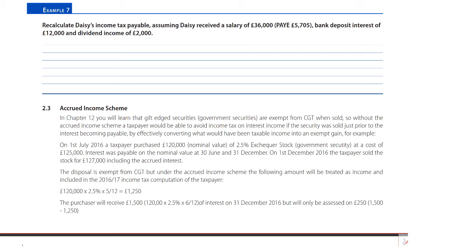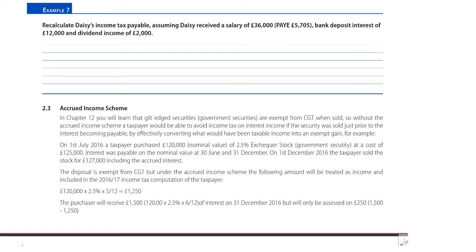Finally, in this particular session anyway, but still lots to do on this particular chapter, it's a big old chapter, chapter 2, we've got what is not a new piece of legislation, but a new inclusion within the F6 syllabus. We've had the legislation for a long, long time, but they have decided at this point in their infinite wisdom to bring this into the F6 paper. It's something referred to as the Accrued Income Scheme, and it deals with principally government securities, but also corporate loan stock defined as qualifying corporate bonds.